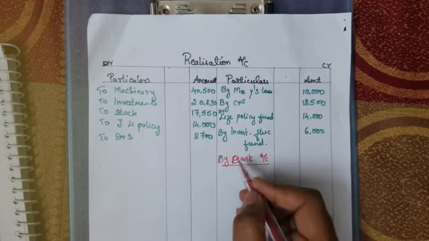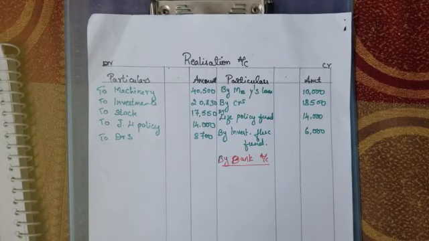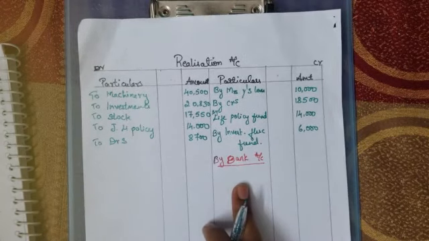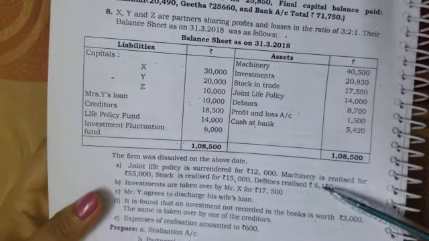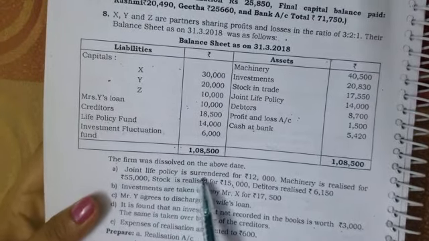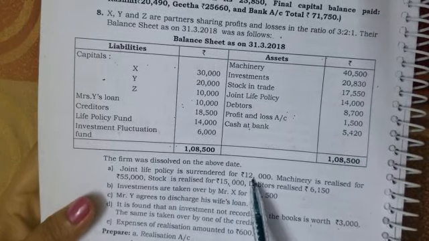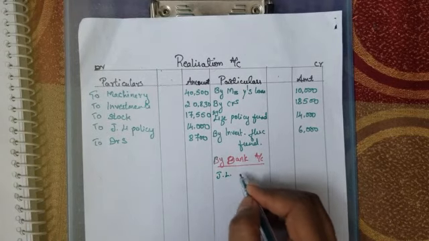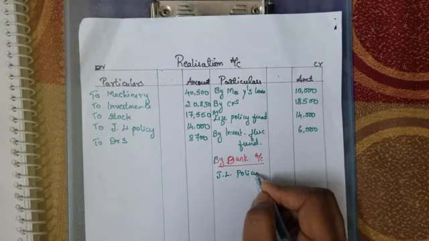Under this, we are going to write all the assets realized. So here assets realized will be given in the adjustments. So the first point is joint life policy is surrendered for rupees 12,000. So joint life policy has been sold for 12,000.